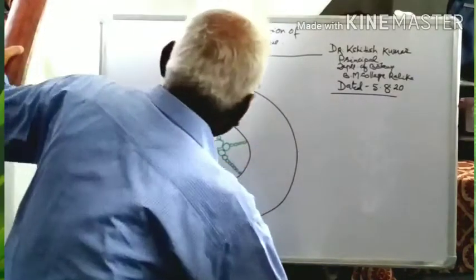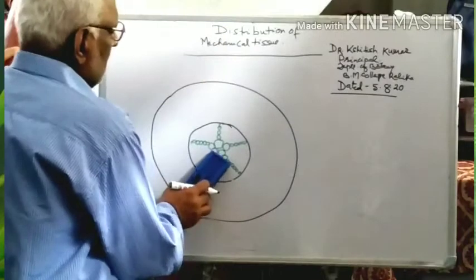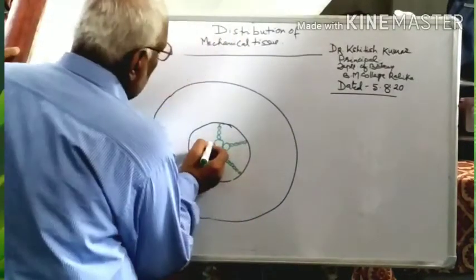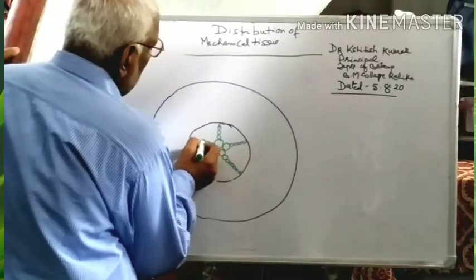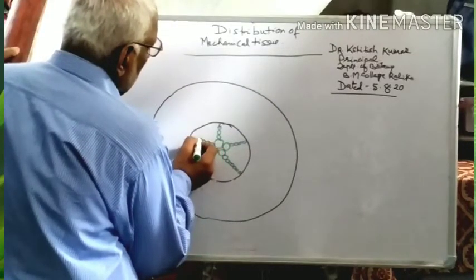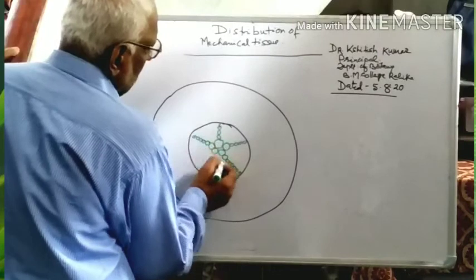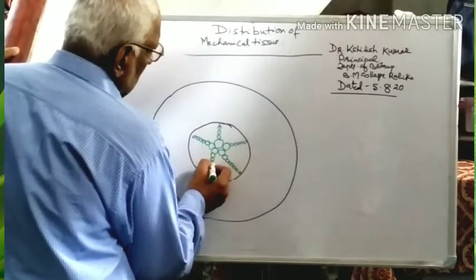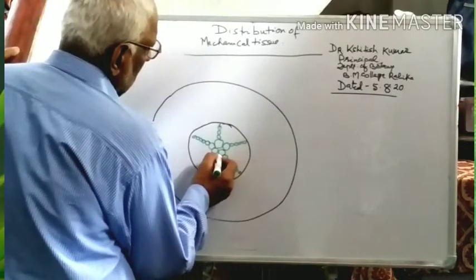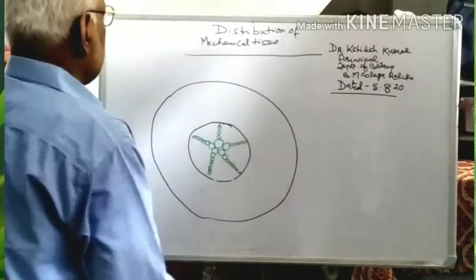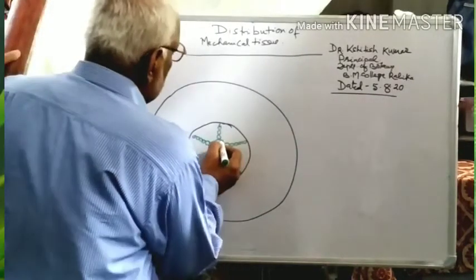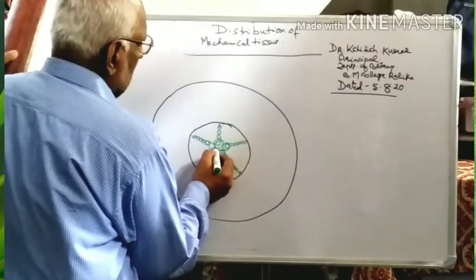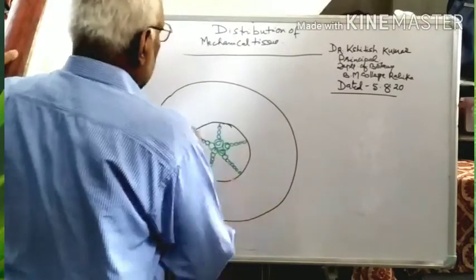So, such types of structures are found here in the monocot stems. Such structures are found, that is, here is the metaxylem and that is the protoxylem.